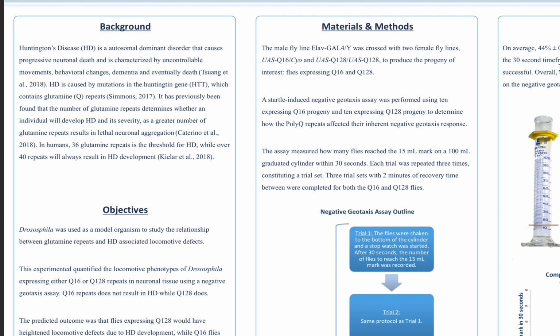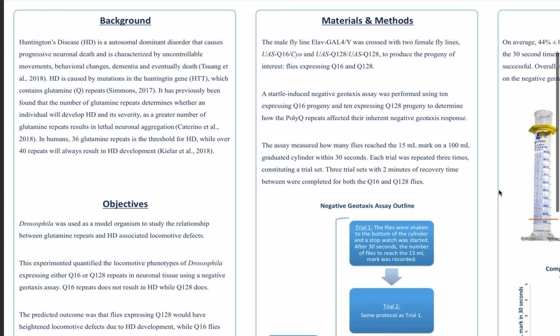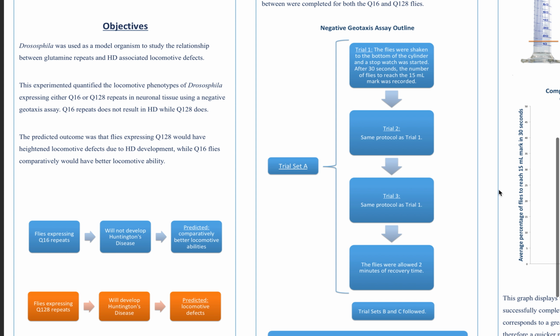For reference, in humans, 36 glutamine repeats is a threshold for Huntington's disease, while over 40 repeats will always result in Huntington's disease development. So the objective of this experiment was to use Drosophila as a model organism to study the relationship between glutamine repeats and Huntington's disease associated locomotive defects.